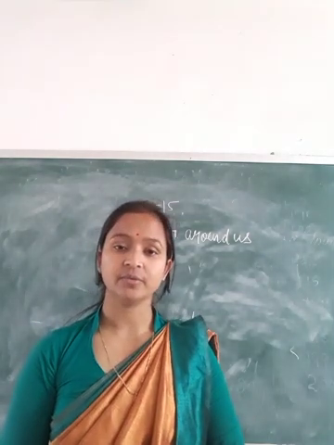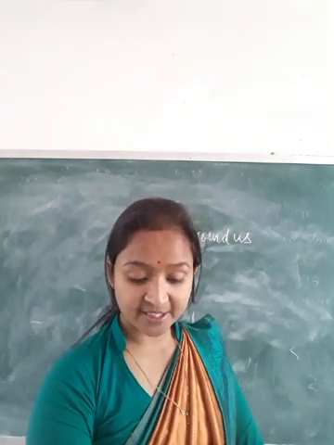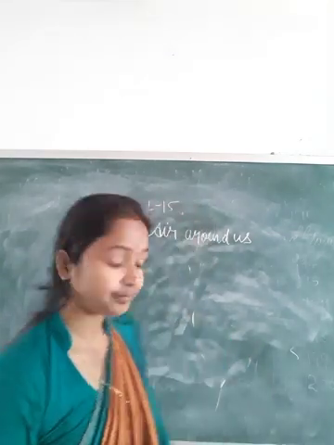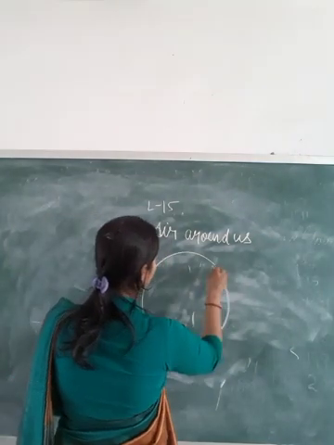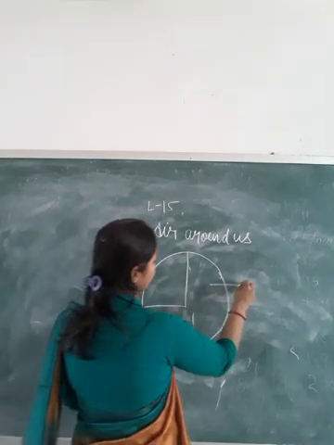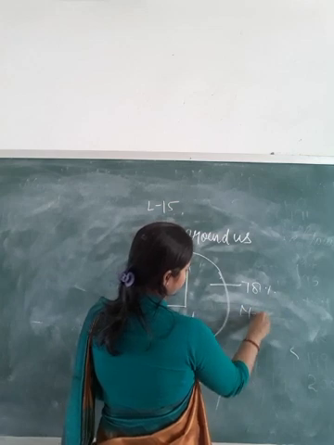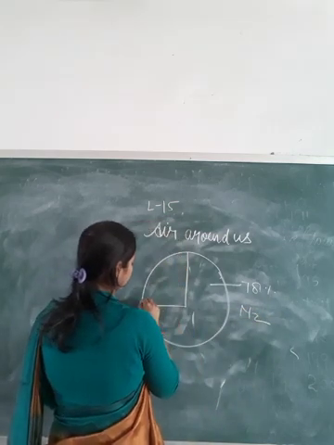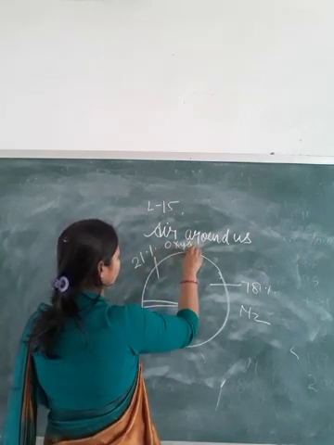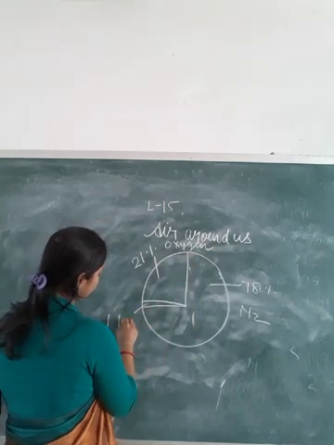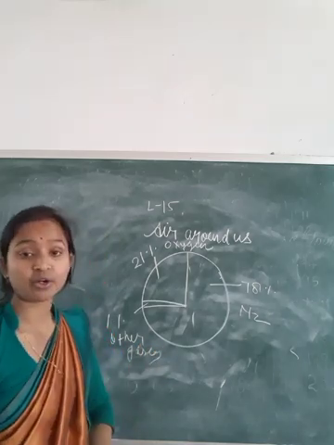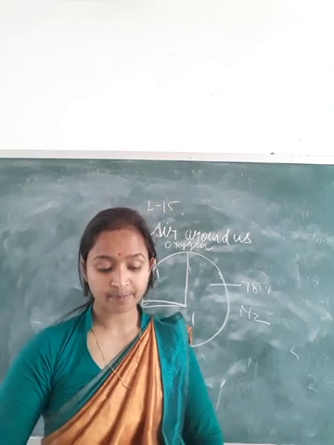And what is air made of? Air consists of water vapor, dust and smoke, oxygen and nitrogen, and carbon dioxide. And you know that 78% nitrogen and 21% oxygen and 1% other gases are present. Other gases, just like the noble gases, helium, water vapor, argon, neon, and other gases.